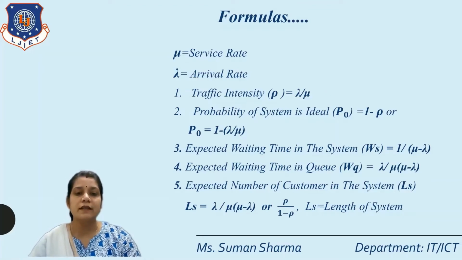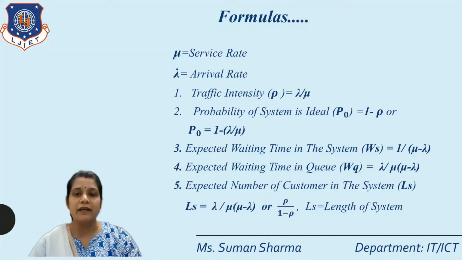See here, these two terms are very important, and sometimes this is very confusing, because the first one is the waiting time in the system and the second is the waiting time in the queue. So the first one is WS and the second one is WQ.